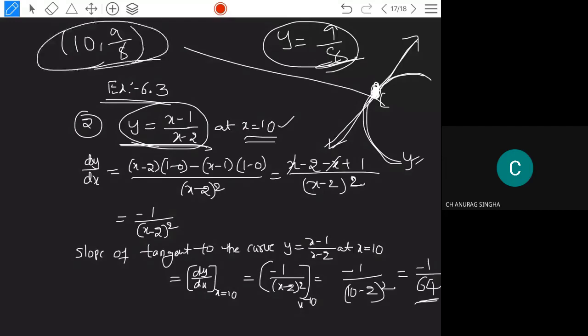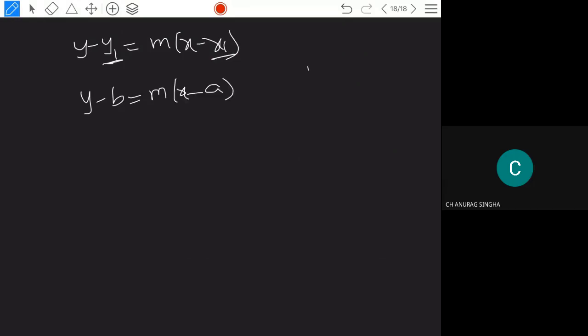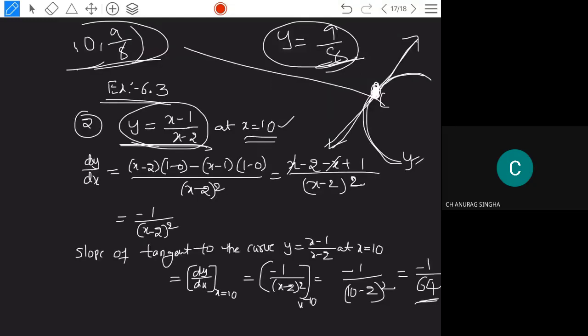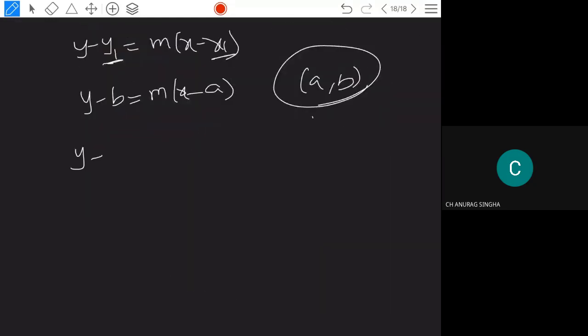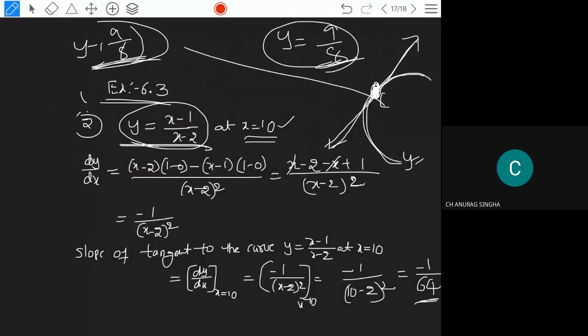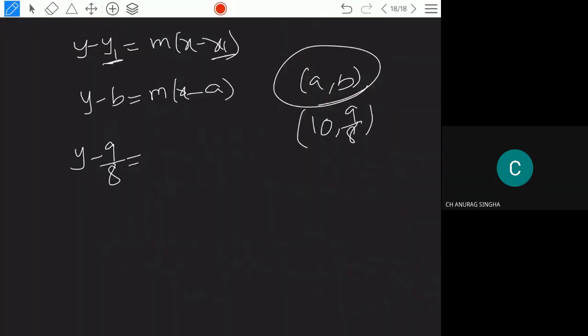Suppose the equation of the tangent is asked, you have to use the formula y minus y1 is equals to m into x minus x1. Or you can write it as y minus b is equals to m into x minus a, where the point a comma b is the point of contact. Here a comma b is 10 comma 9 by 8. So y minus 9 by 8 is equals to the slope, which is minus 1 by 64, into x minus 10.